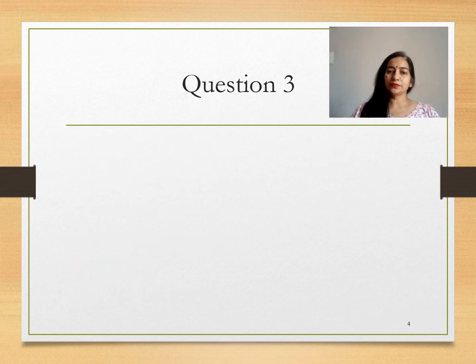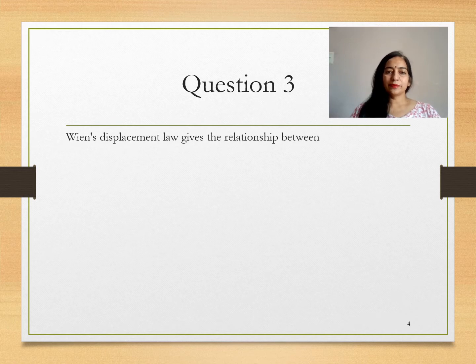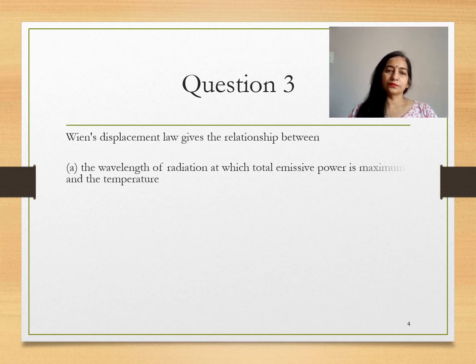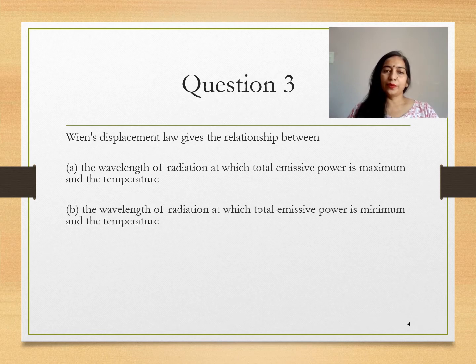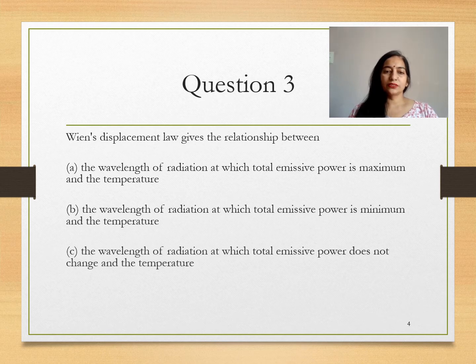Question number 3. Wien's displacement law gives the relationship between the wavelength of radiation at which total emissive power is maximum and the temperature; the wavelength of radiation at which total emissive power is minimum and the temperature; the wavelength of radiation at which total emissive power does not change and the temperature.